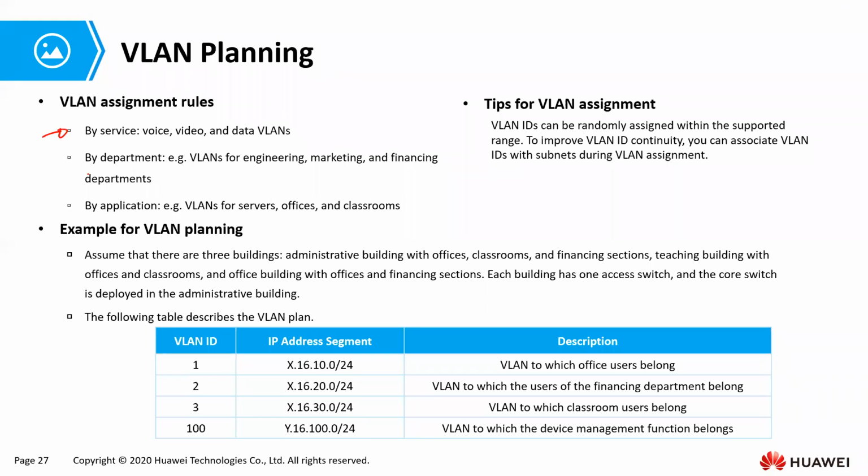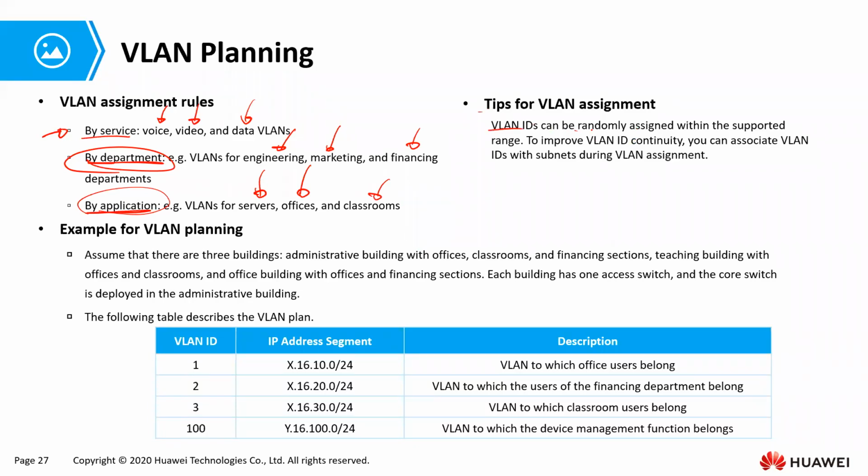The rules, number one, we can assign VLANs by service, or by department, or by application. For example, you can say one VLAN is for voice, another VLAN is for video, another VLAN is for data. We can assign depending on department. We can say one VLAN is for engineering department, one is for marketing department, one is for finance department. We can even assign based on application. We can say this VLAN is for all servers, this VLAN is for all offices, and this VLAN is for all classrooms.